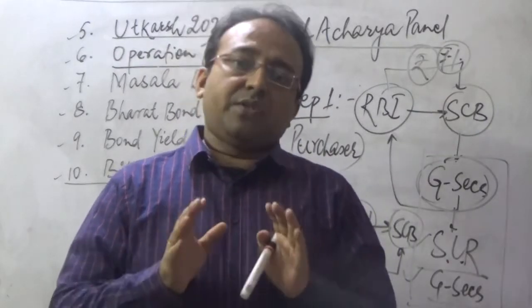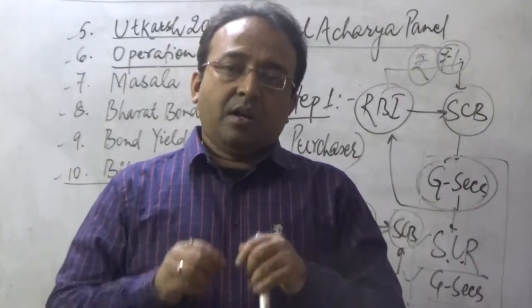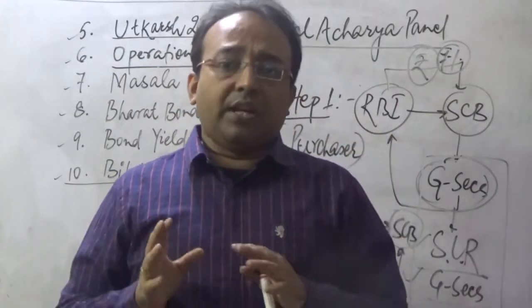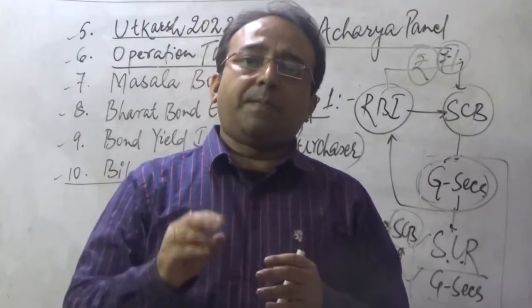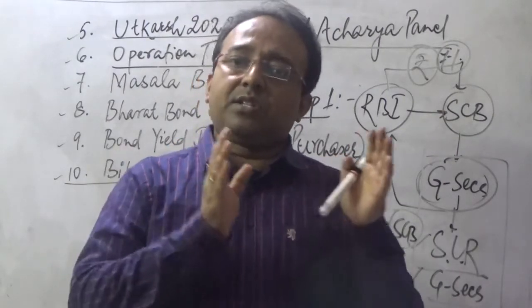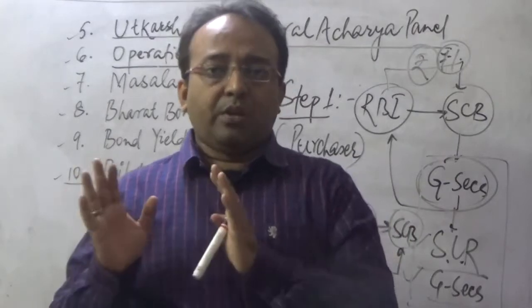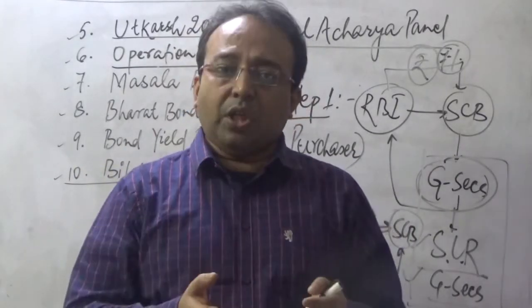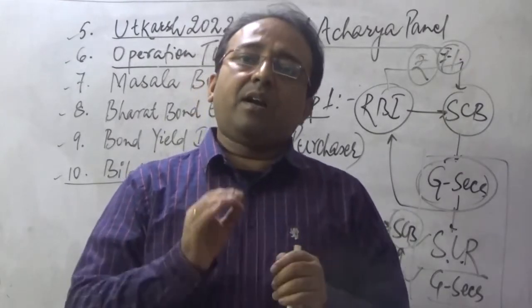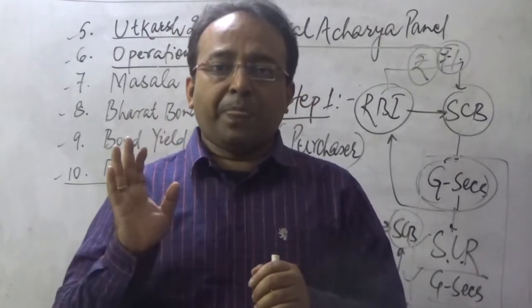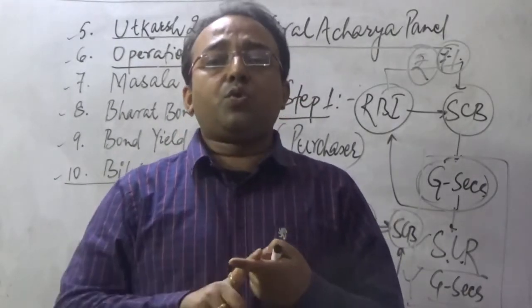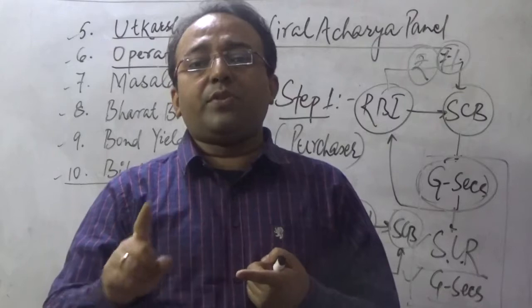Scheduled commercial banks are theoretically supposed to maintain government securities, as we all know, under the concept of SLR, the statutory liquidity ratio. Under this concept, they have to maintain a minimum of government securities, and at the same time, under open market operations, the RBI on behalf of the government of India also sells government securities to the scheduled commercial banks.